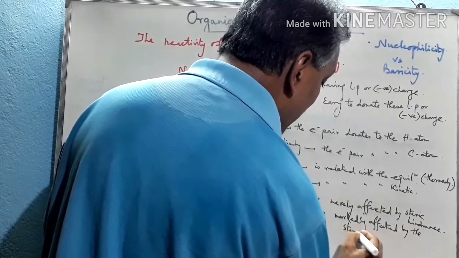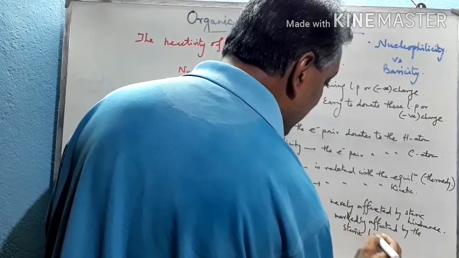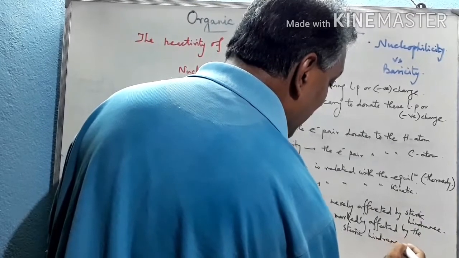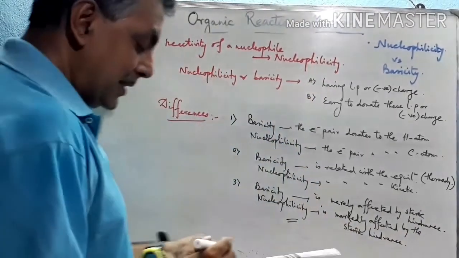These are the differences between nucleophilicity and basicity.